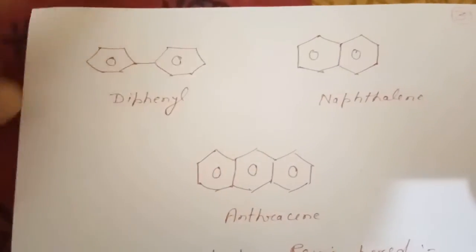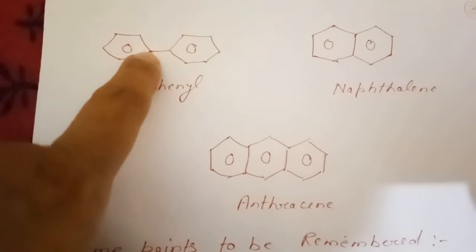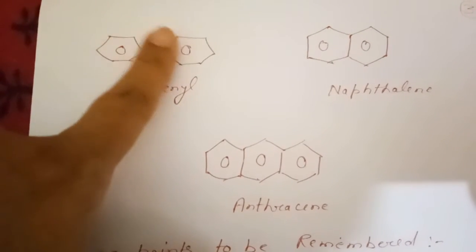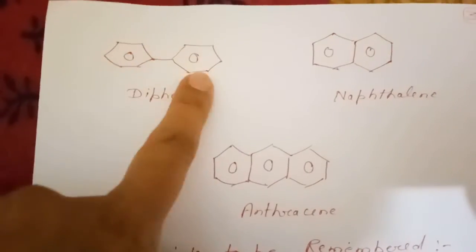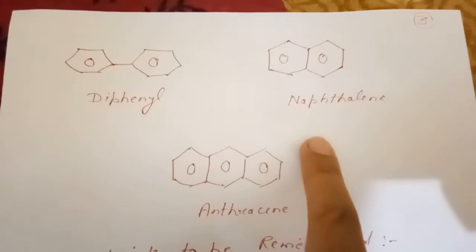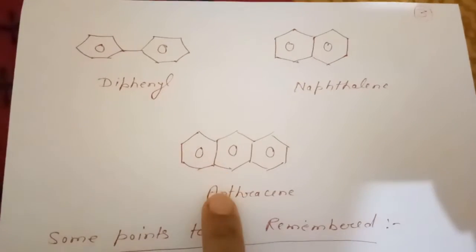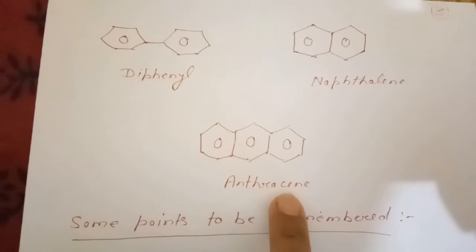Consider some more examples. Here 2 benzene rings are attached, with one vacancy. When this is the vacancy, this is termed phenyl. When these are attached, this will be diphenyl. Here, 2 benzene rings are fused together at 2 carbons. This is naphthalene. Here this is anthracene, where 3 benzene rings are fused together.